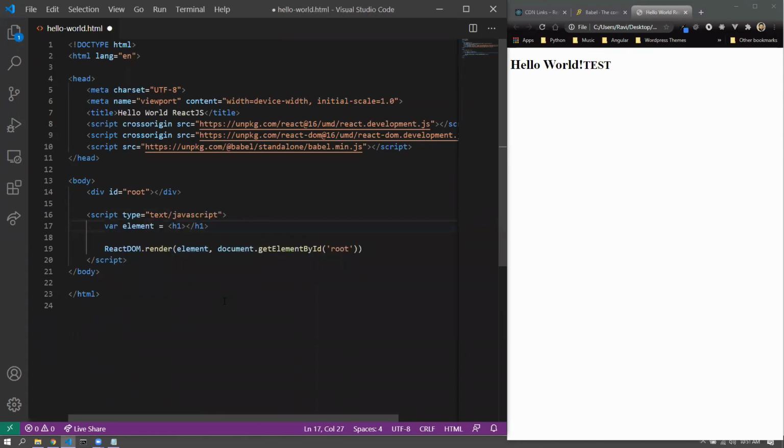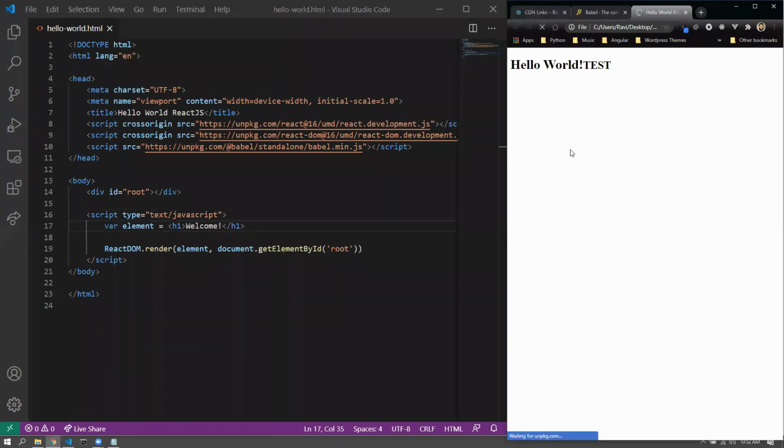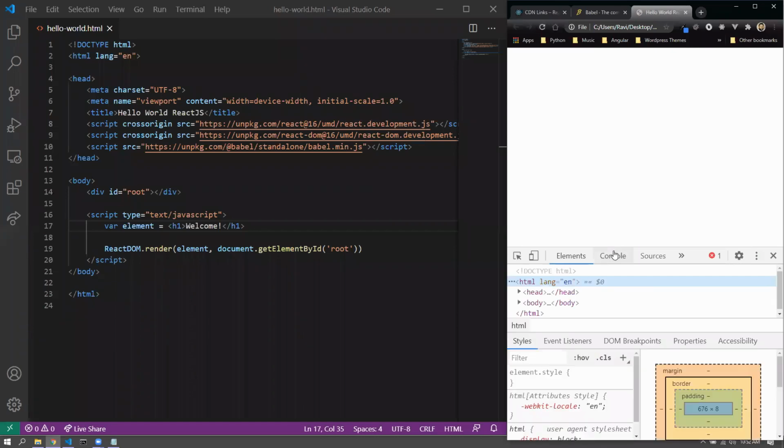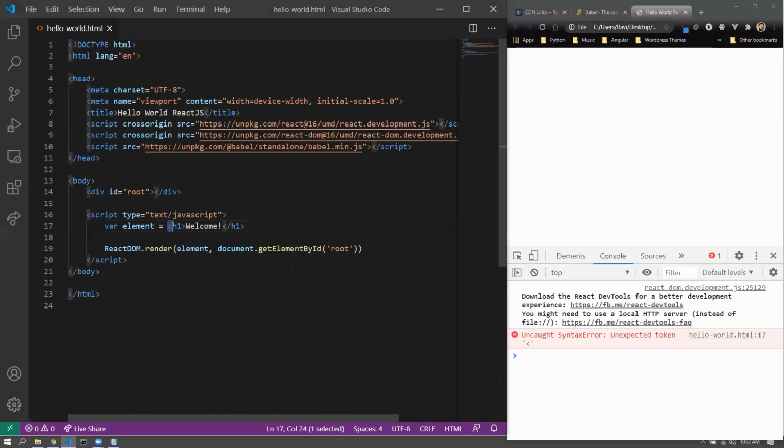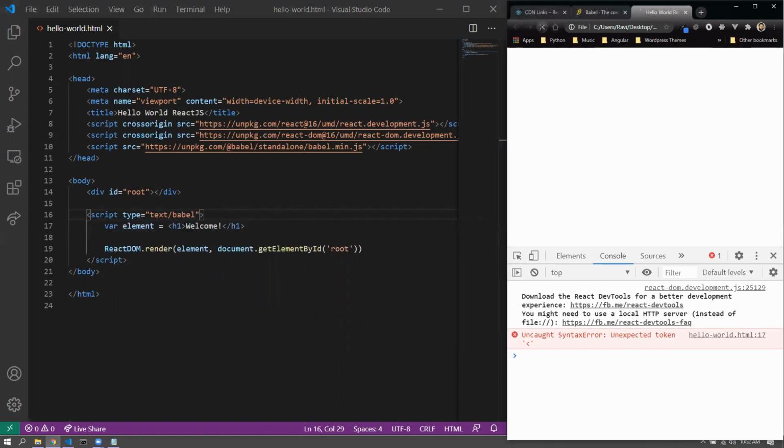If I go for text/JavaScript and refresh, this will not give me any output, and in the console I can expect an error message saying unexpected token less than. JavaScript doesn't understand this type of syntax, so Babel has to be there. All right, and we get the output.